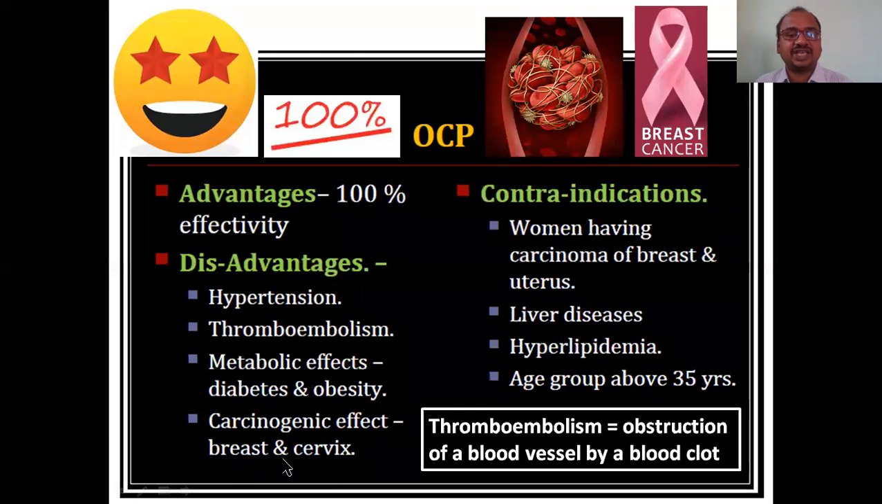Carcinogenic activity: breast cancer. This is a symbol of breast cancer. That is also a possibility because estrogen is mainly responsible for breast cancer. Contraindications: these are the cases in which you cannot use it. Here I have mentioned what thromboembolism is: obstruction of a blood vessel by a blood clot. This is the symbol of thromboembolism.